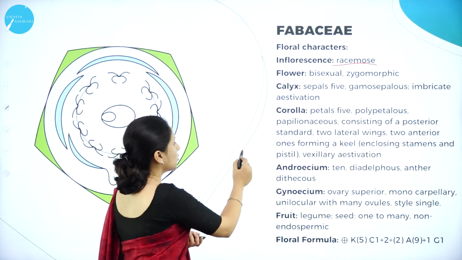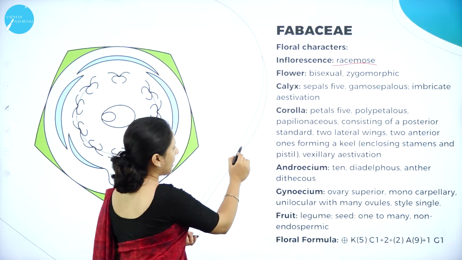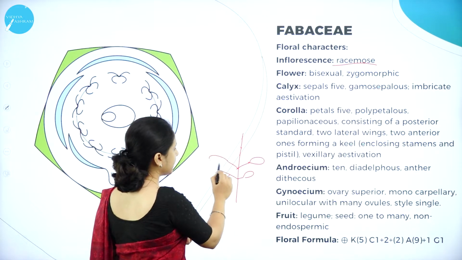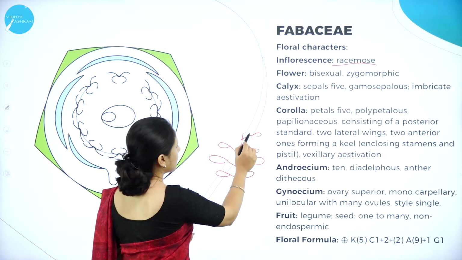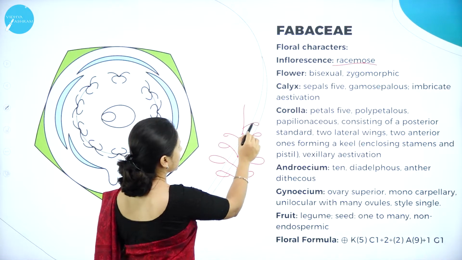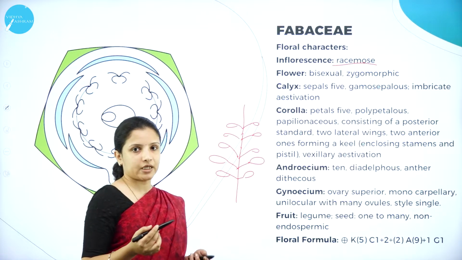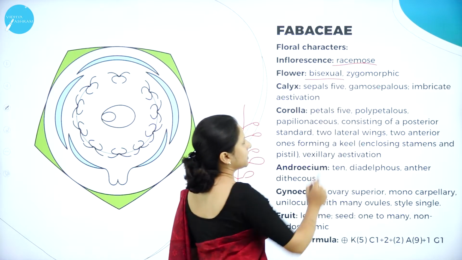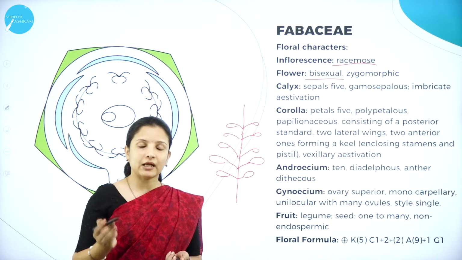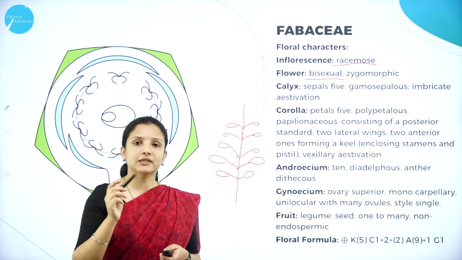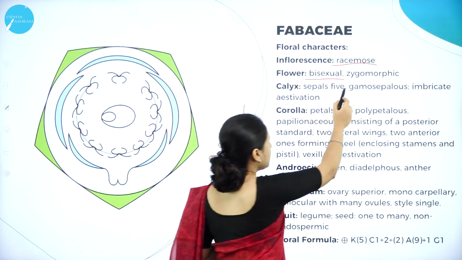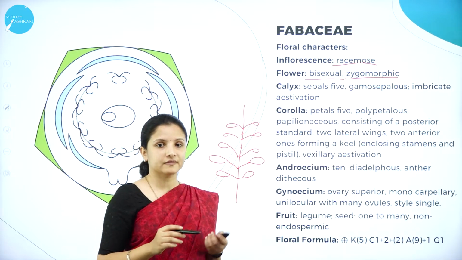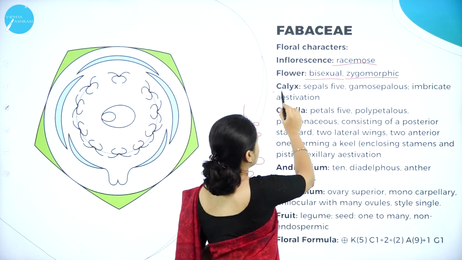So what is racemose? One main axis will be there and the flower will continue to grow in that particular axis. They will start to grow laterally like this, and these flowers, they will continue to grow. The axis will again extend, it will continue to grow until the end of the life cycle. So therefore, they have a racemose inflorescence, and the flower, it is bisexual. So what is bisexual? Both the male and the female reproductive part of the flower will be present in the same plant. They are bisexual. And the estivation is zygomorphic. That is, the flower cannot be divided into two equal halves. It is zygomorphic.